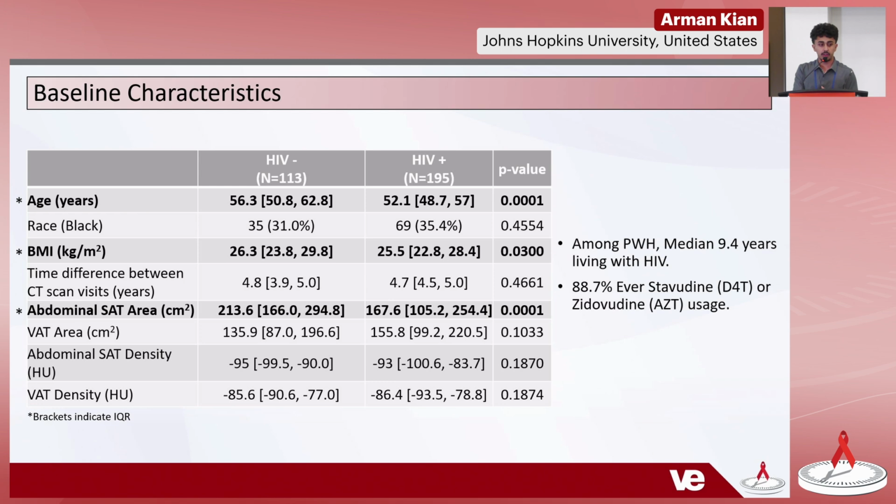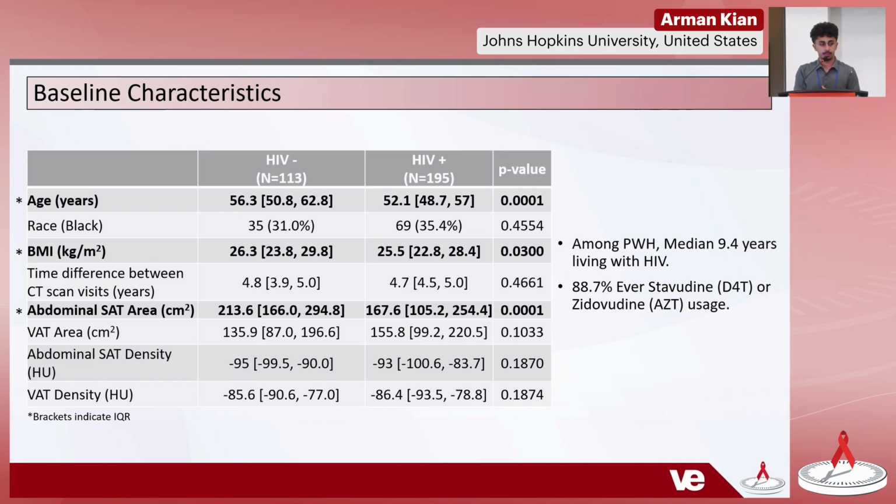So for the baseline characteristics of the population, we saw that those with HIV were slightly younger, had a slightly lower BMI, had reduced abdominal SAT area, and also, although not significant, did have a higher visceral adipose tissue area as well. And they had a median 9.4 years of living with HIV, and almost 90% usage of early generation thymidine analogs.